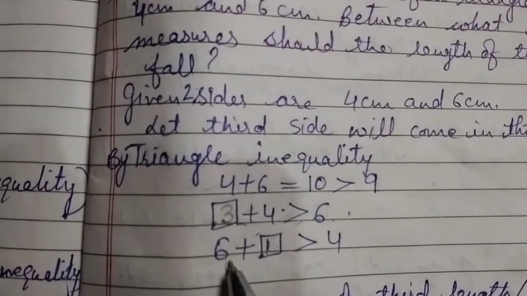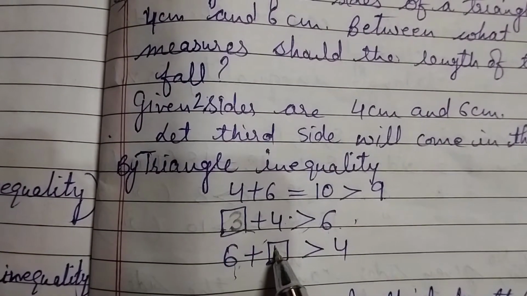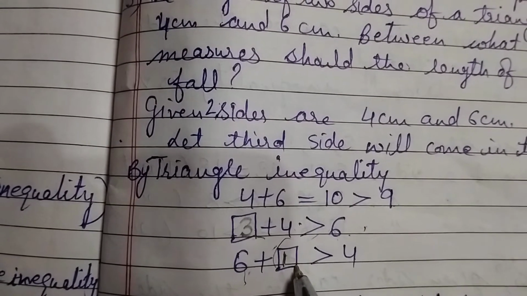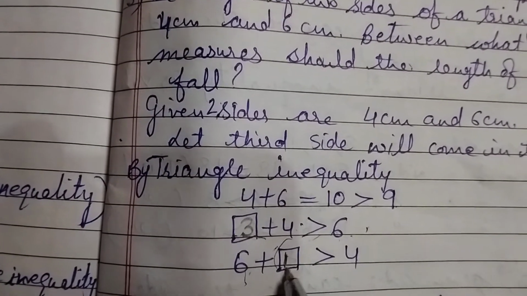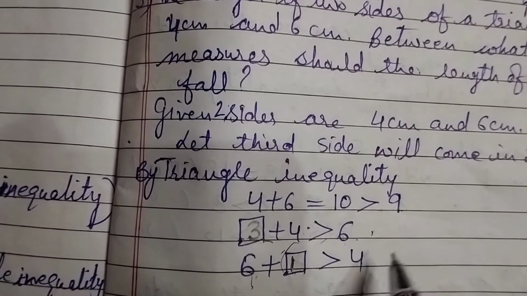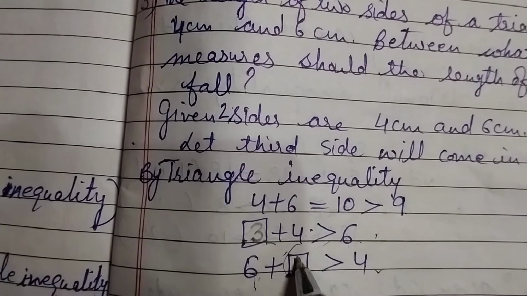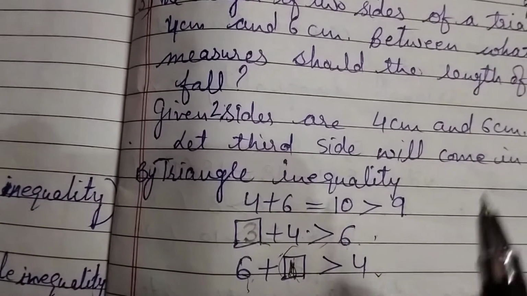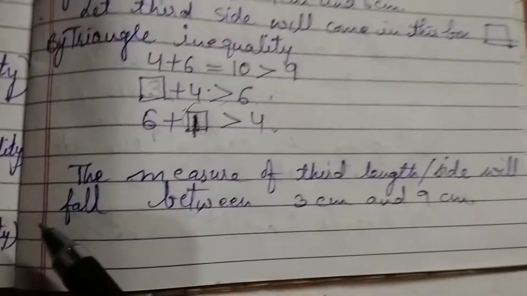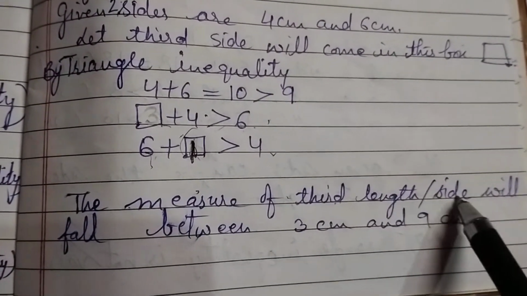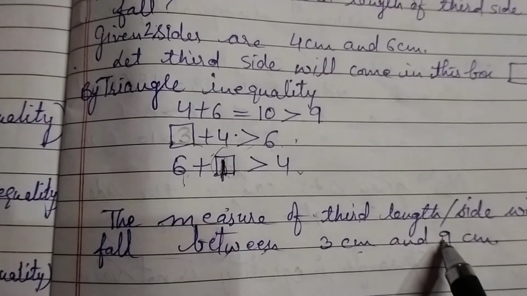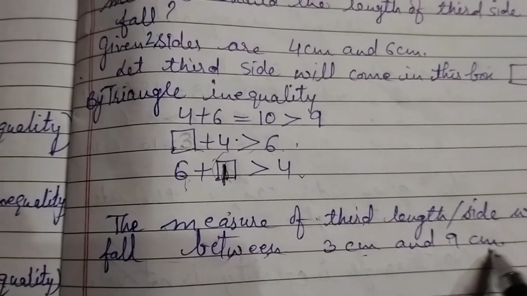Okay, and in 6 plus box, and the third side is 4, here we will write the minimum number. Okay, 0 we cannot write. Okay, this is already greater than 4. Then after 0 we have written 1. Then we can say the measure of the third side will fall between 3 centimeter and 9 centimeter. This is the answer.